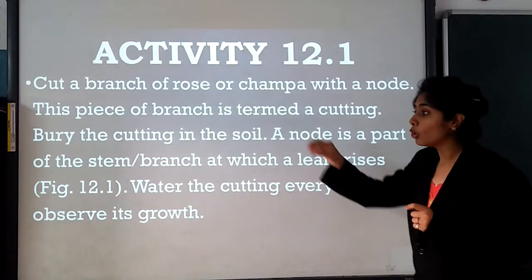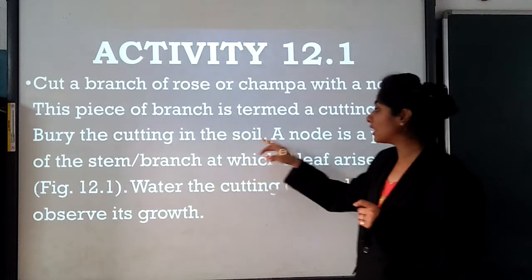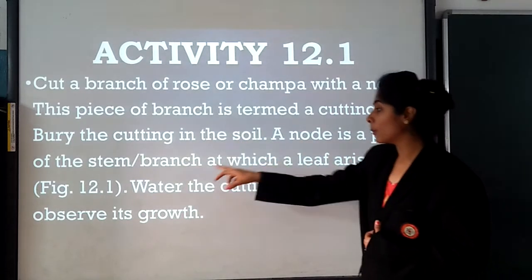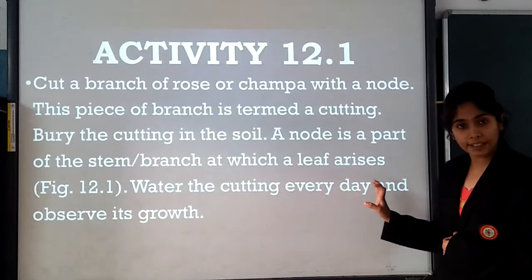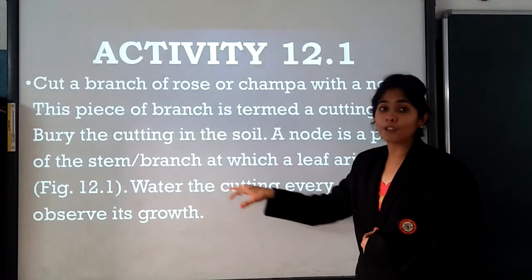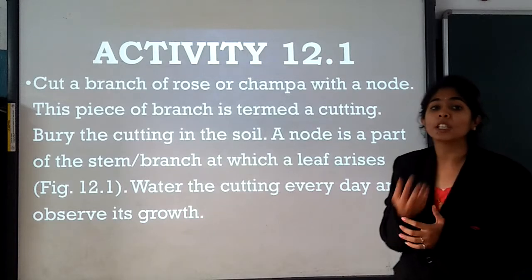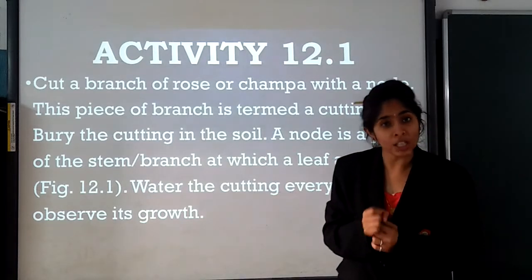So children, what we have to do? We have to bury the cutting in the soil. A knot is a part of a stem branch at which a leaf arises. What we have to do? We have to water the cutting stem regularly so that it will turn into an individual plant.